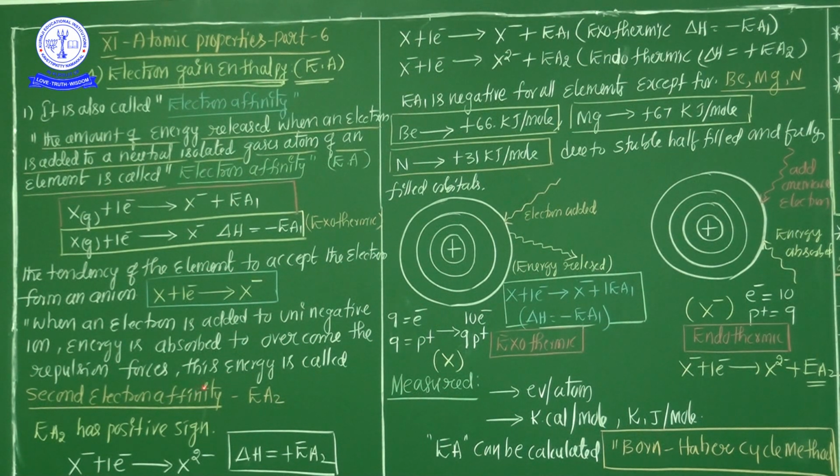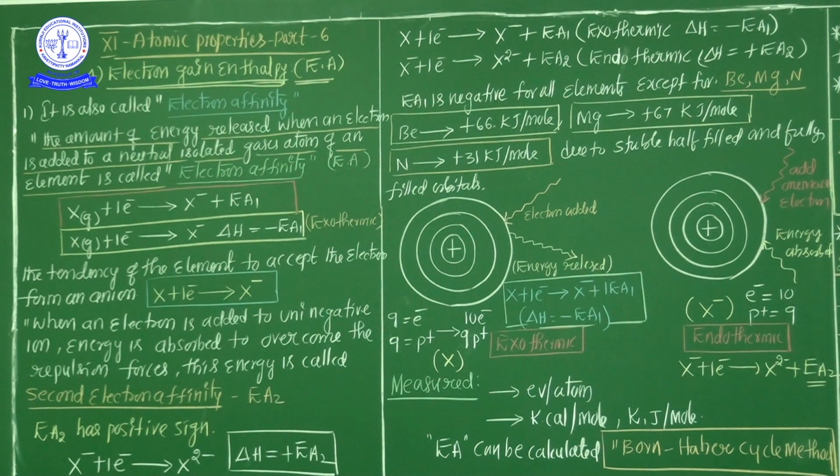If there are more repulsion forces, energy is not released but absorbed. That's why first electron affinity is always exothermic and second electron affinity is always endothermic. So second electron affinity is represented with a positive sign: delta H is equal to positive EA2.